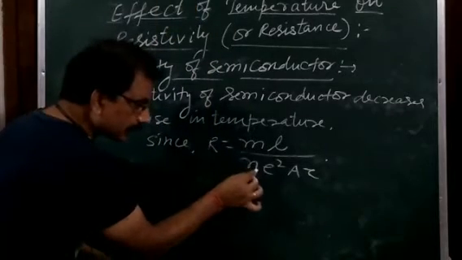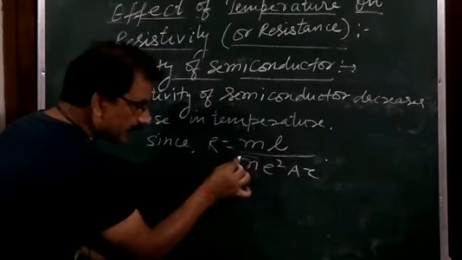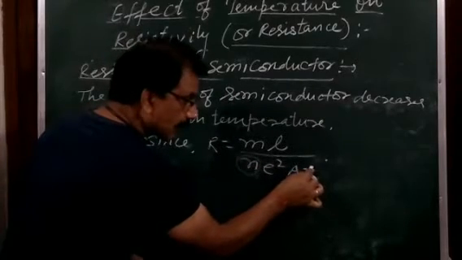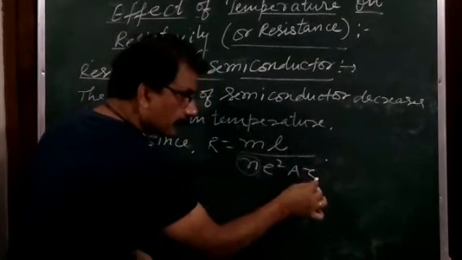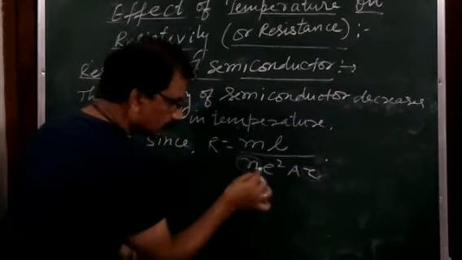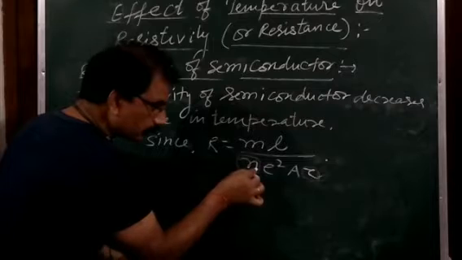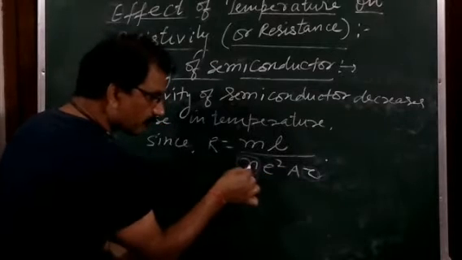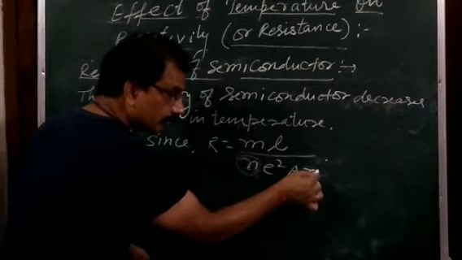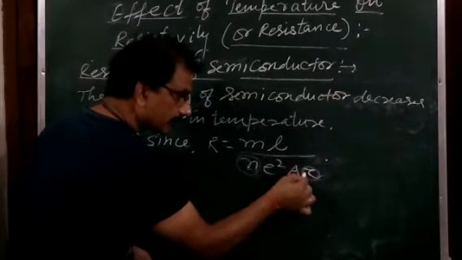It means on increasing the temperature, this n increases rapidly. Even relaxation time tau decreases, but here the effect of tau is ignored in comparison to n. Tau is also playing its role, but it does not dominate over n.